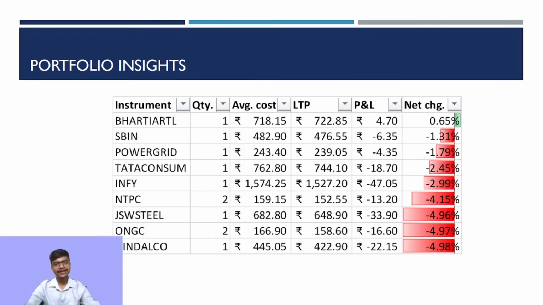Coming to portfolio insights, we can see that Bharti Airtel has performed the best in our portfolio with a positive return of 0.65%, and the worst return in terms of percentage has been by Hindalco, which has faced a negative return of minus 4.98%. In terms of nominal value, the one with the highest negative return is Infosys, causing a loss of 40 rupees and 5 paise in our portfolio.